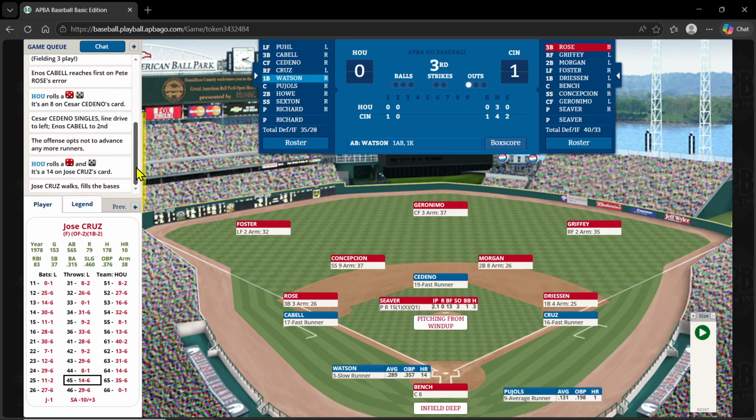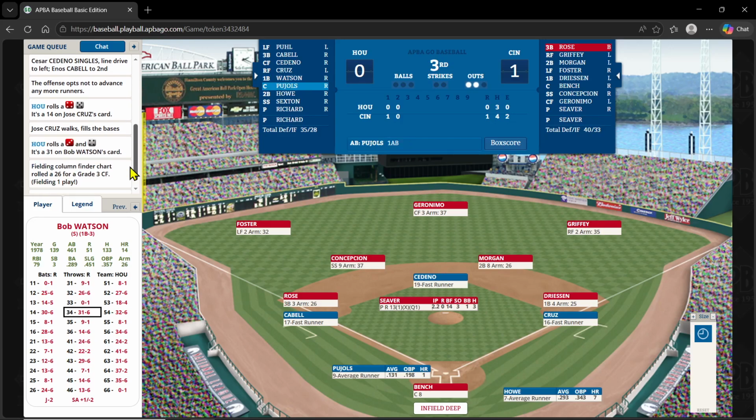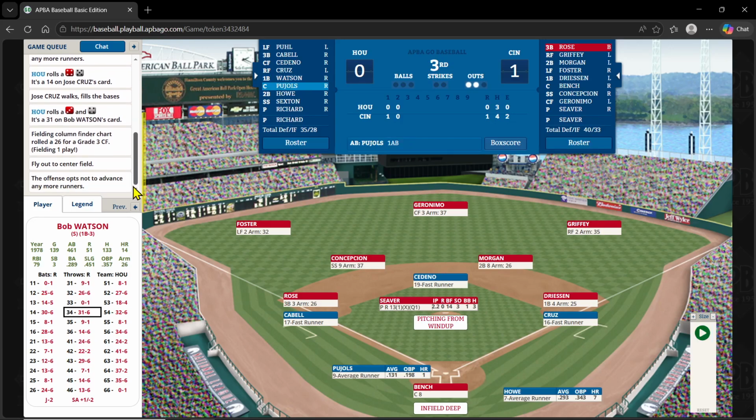And that's a 14, and that's going to load the bases with 1 out. Again, I'm going to play back. I don't want to give up a big inning. I'll give up a run. Here's Watson, bases loaded, 1 out. And a 34-31, that's a fielding 1 play for the center fielder. It's a fly out, and the runners are going to hold.